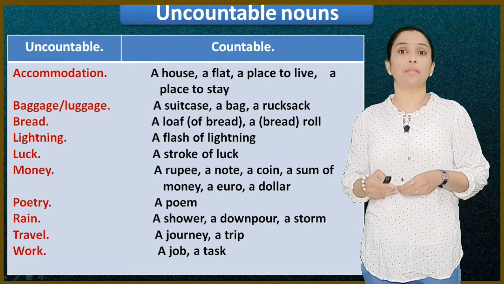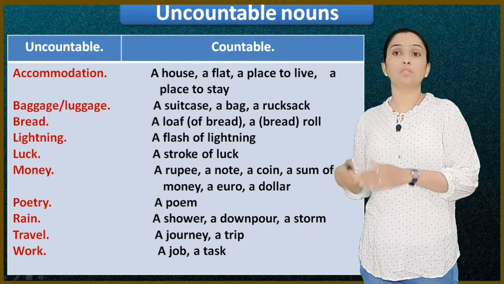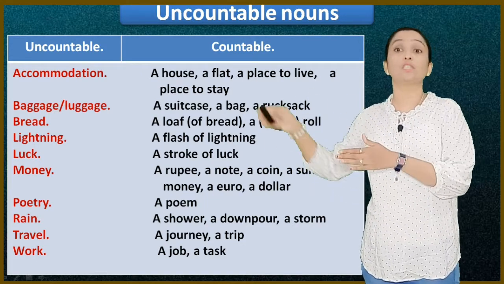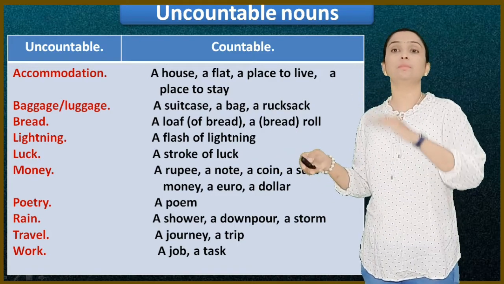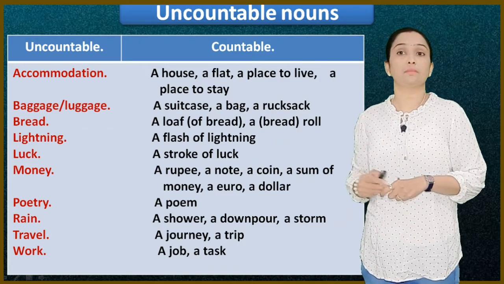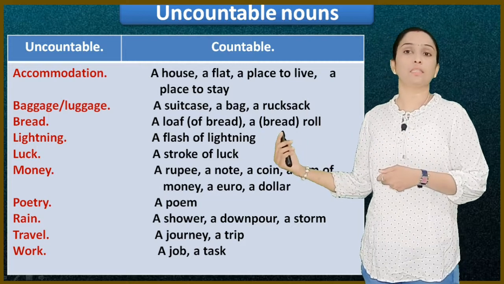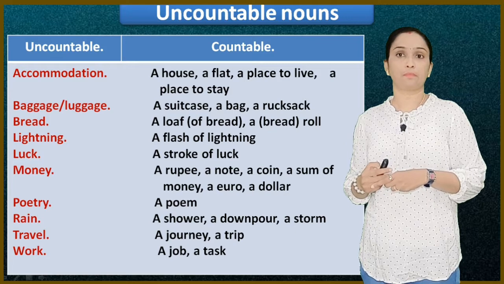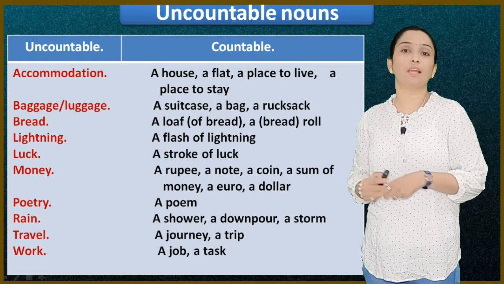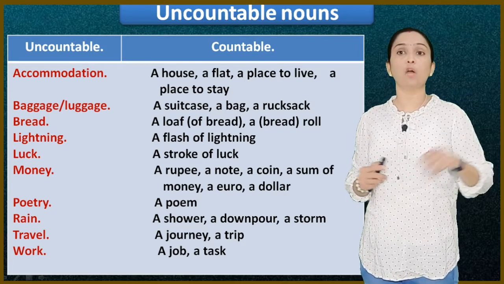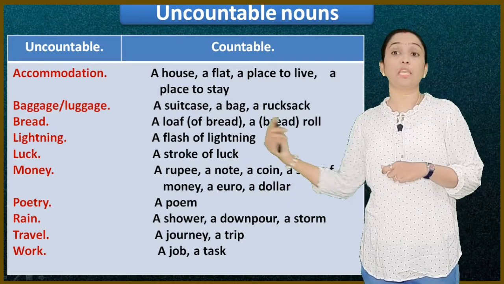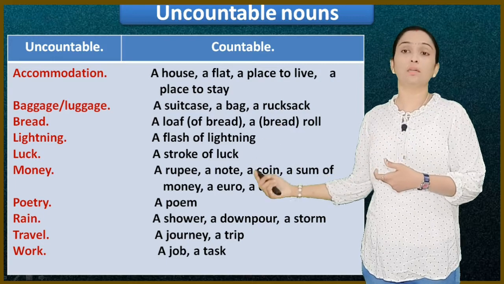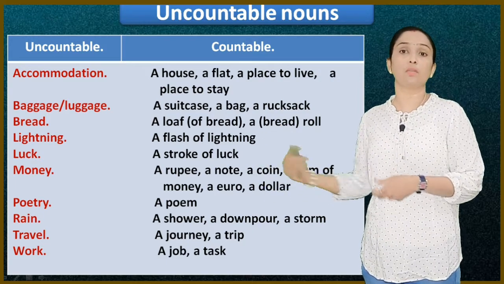How can you say it? Bread you can't count, but when it comes to a loaf of bread, a slice of bread, you say 1 slice, 2 slices, meaning you are adding the measurement here. Lightning: a flash of lightning struck the man. Then luck: a stroke of luck. Money is uncountable. A rupee, a note, a coin, a sum of money; you can say a euro, a dollar, a rupee or a coin.